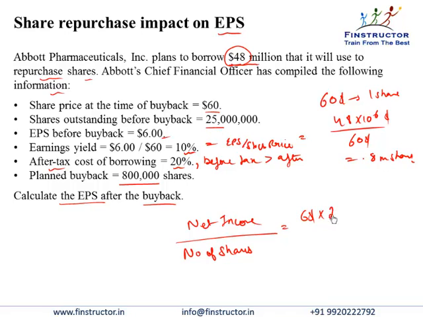So $6 into 25 million would be the absolute net income for the company before the buyback. The absolute number of shares is 25 million. So dividing the two gives us an earlier EPS of $6 per share.